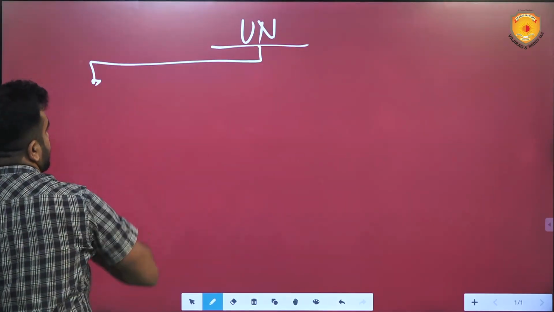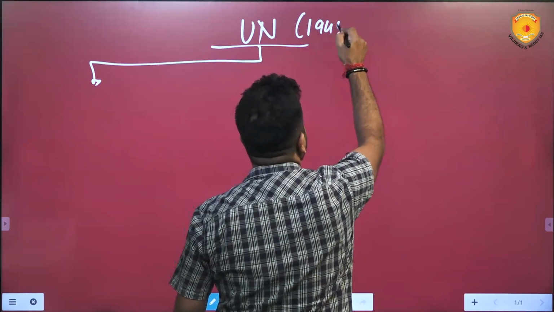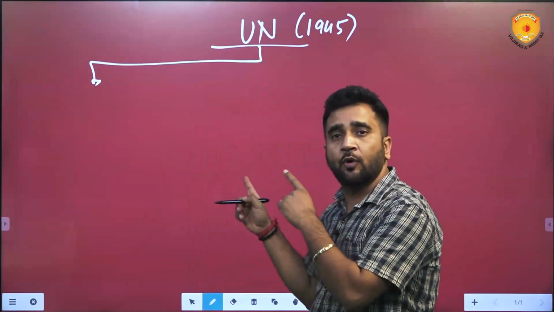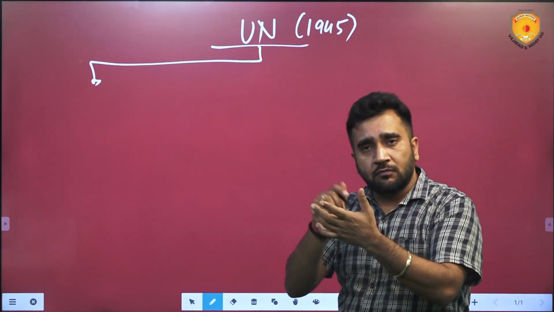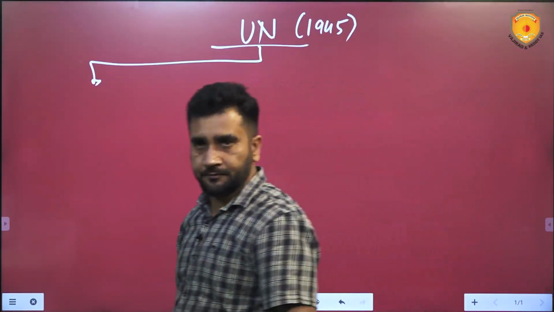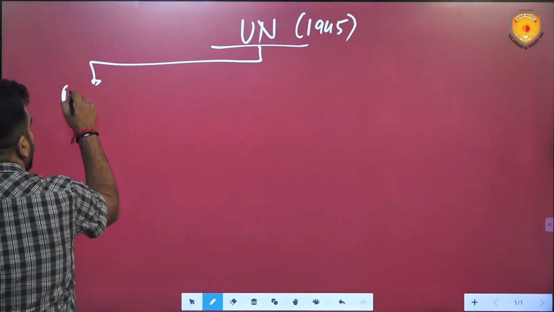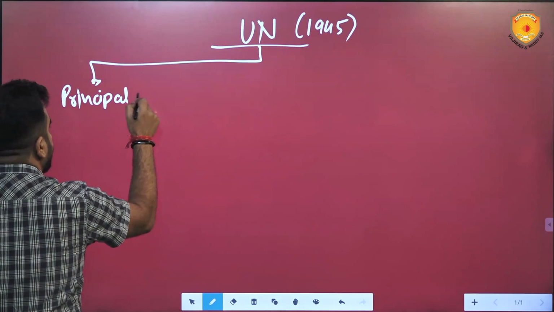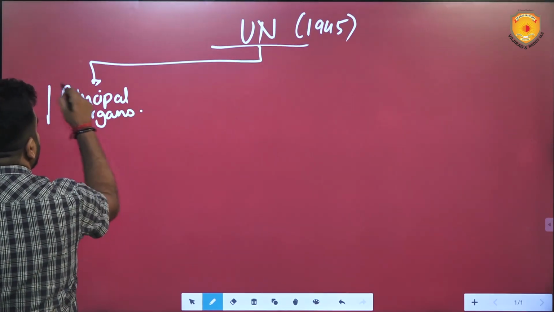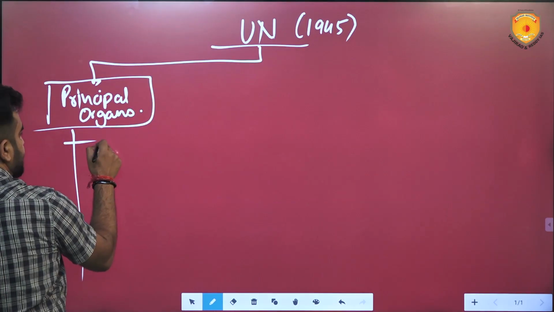The United Nations is a global organization which was formed in the year 1945. Whatever I write on this red board, I think some of you are new, make it a point that you note it down. Okay. So, the first aspect is principal organs, which are, I would say, the main or the most important bodies under the United Nations. There are 5 principal organs.